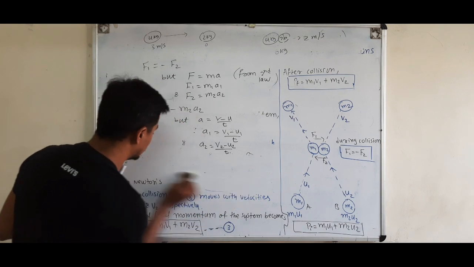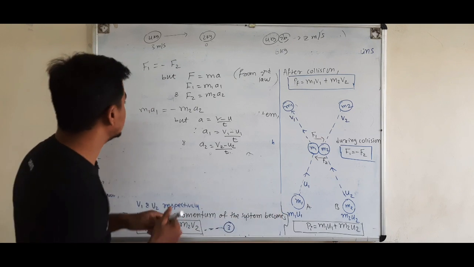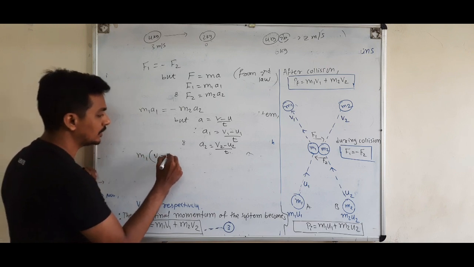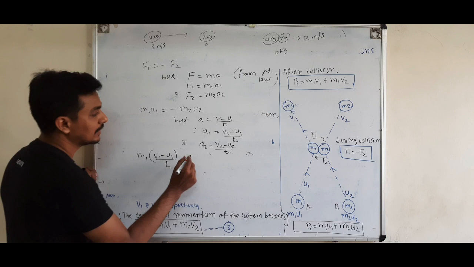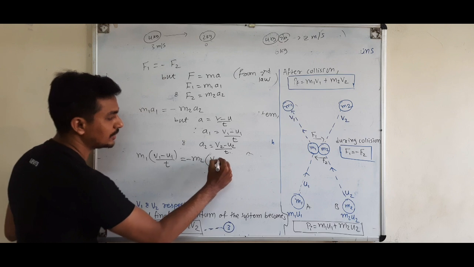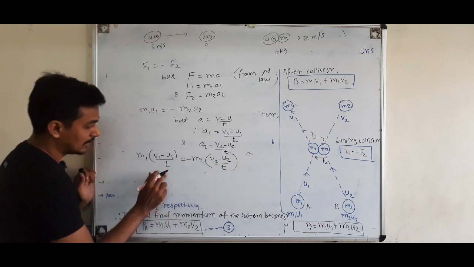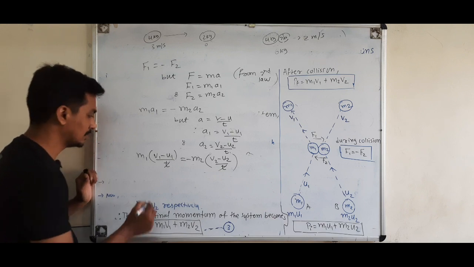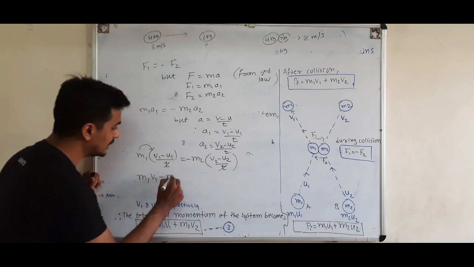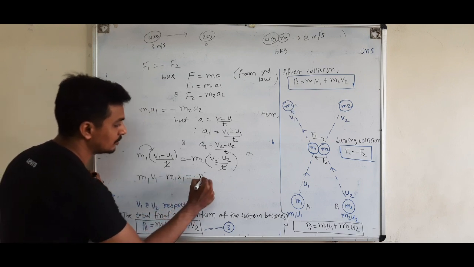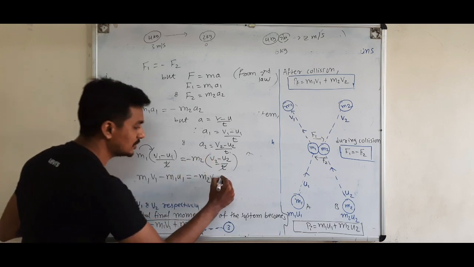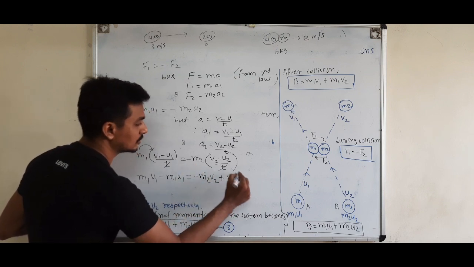So on putting the values, I am putting this a1 here. So m1, what is a1? (v1 minus u1) by t is equal to minus m2 into, what is a2? (v2 minus u2) by t. Now this t and this t get cancelled. So we are left with m1. I am multiplying this inside. So it is m1 v1 minus m1 u1 is equal to minus m2 v2. We are multiplying. Now this minus sign will get inside. So it becomes plus m2 u2.